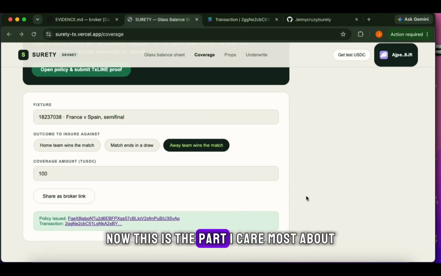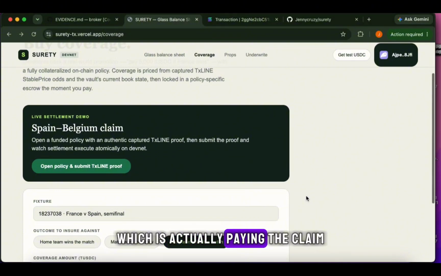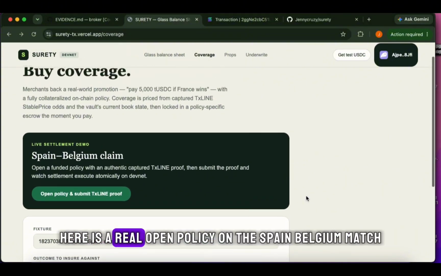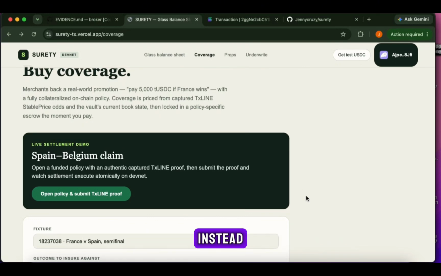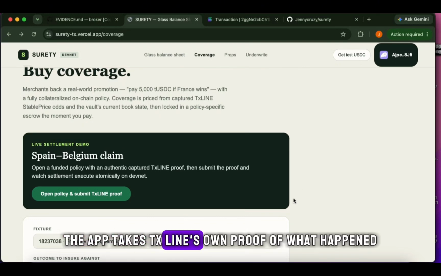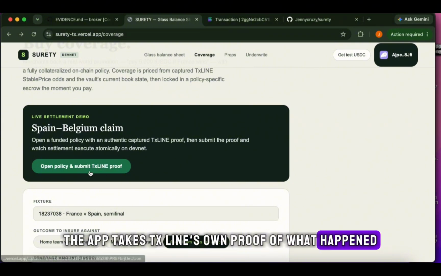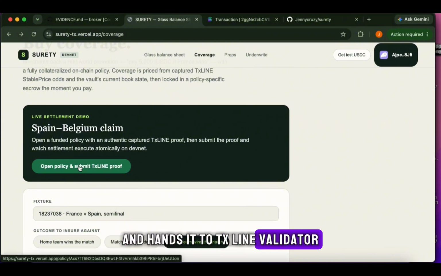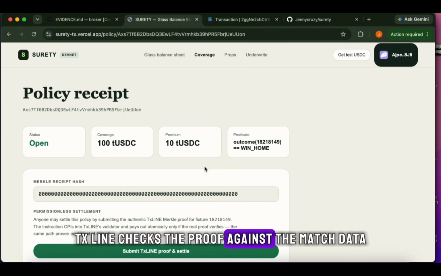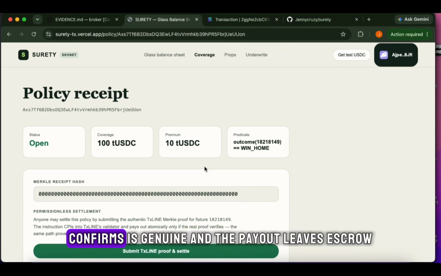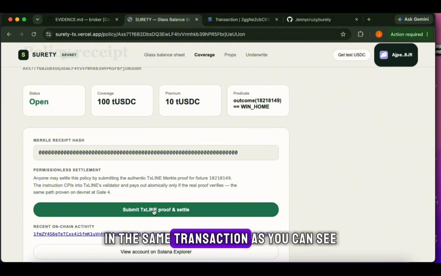Now, this is the part I care most about, which is actually paying a claim. Here is a rerun policy on the Spain-Belgium match. Nobody at Shorty gets to decide the result. Instead, the app takes TX Line's own proof of what happened and hands it to TX Line's validator on-chain. I click Settle. TX Line checks the proof against the match data it's already anchored, confirms it's genuine, and the payout leaves escrow in the same transaction.